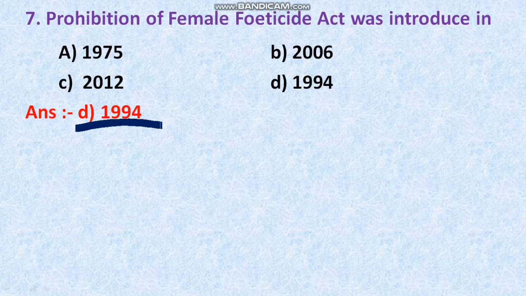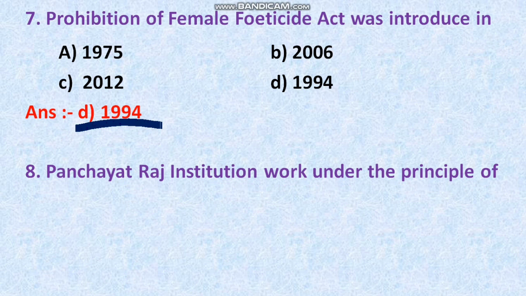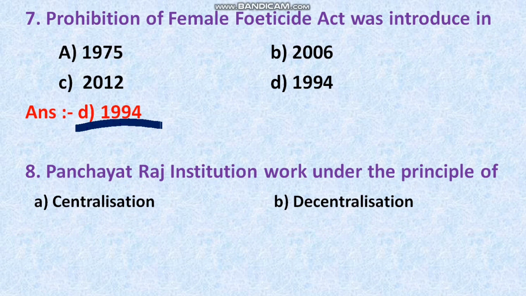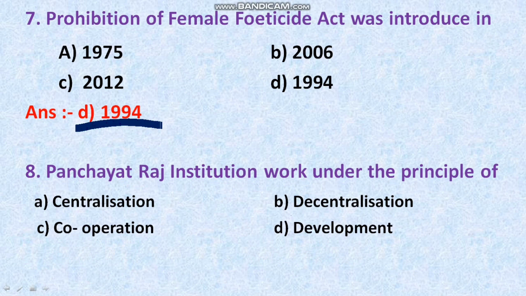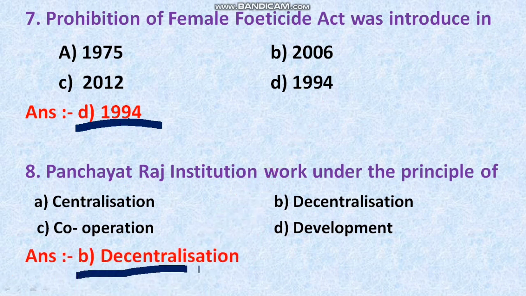Now let's move on to the next question. The eighth question is on your screen. Panchayat Raj institutions work under the principle of: option A centralization, option B decentralization, option C cooperation, option D development. So what do you think? Among these four, which one? The right answer is option B, decentralization, students.